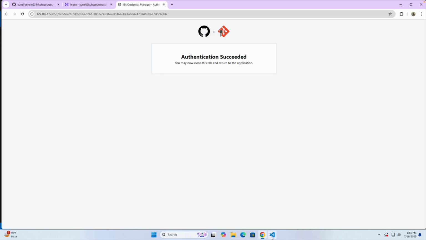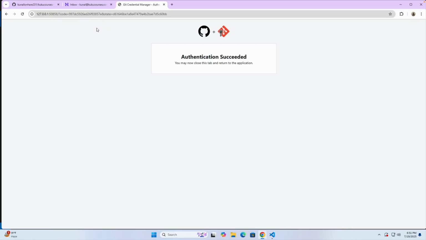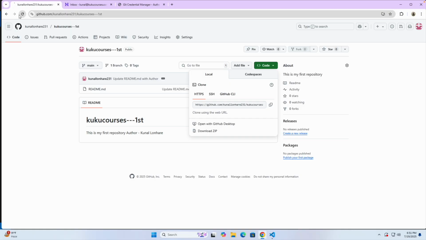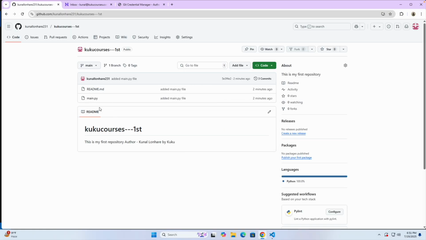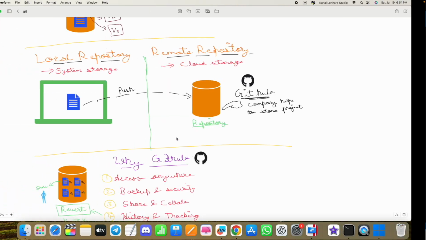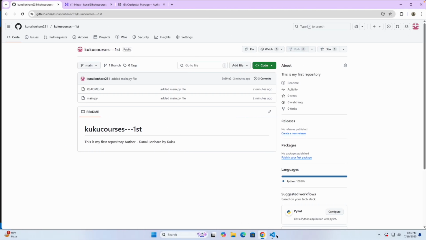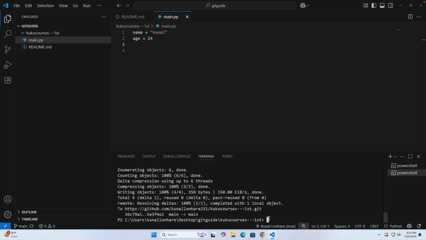Now if you go here and refresh, you can see that the main.py file is added. So you can simply use this command to push the projects you have in your local repository to the remote repository. That's how things work.